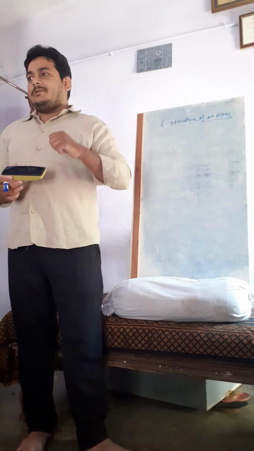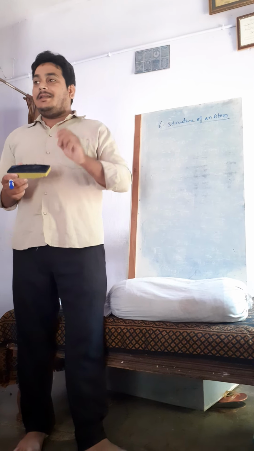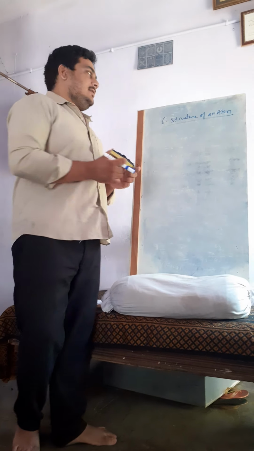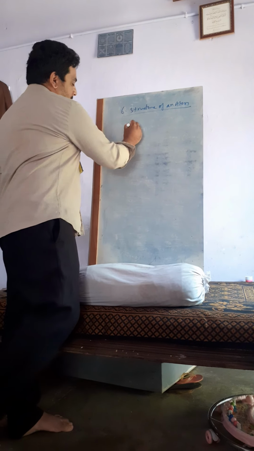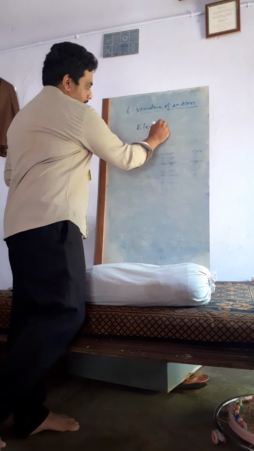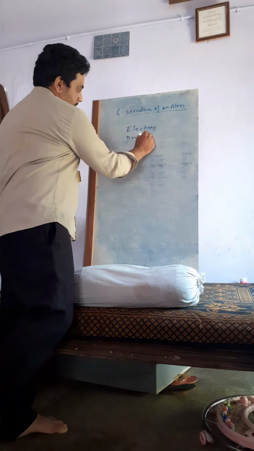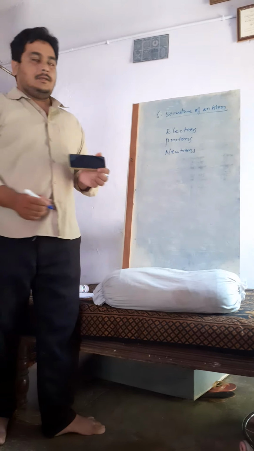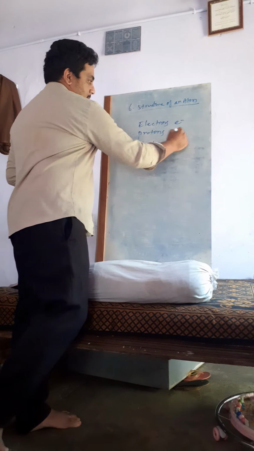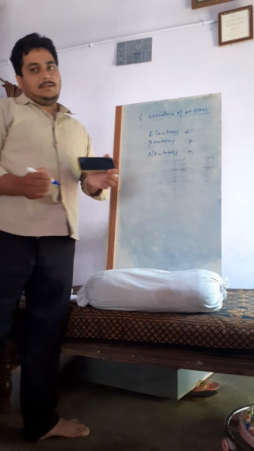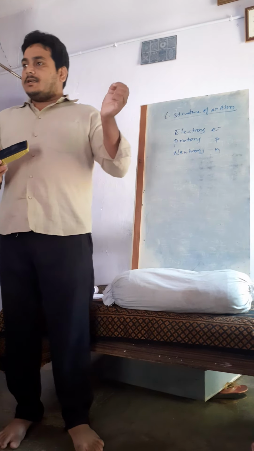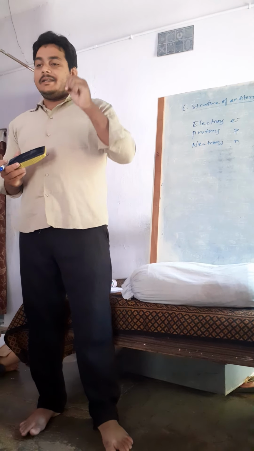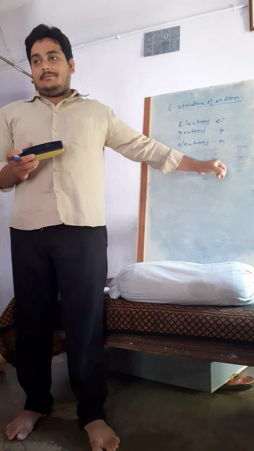Then one more person came, and he said that an atom is a tiny particle consisting of subatomic particles. What are the subatomic particles? Electrons, protons, and neutrons. Electrons, protons, and neutrons. The symbols are there. Electrons are there, protons are there, even neutrons are there. These are the subatomic particles. In an atom, only these three things are present.